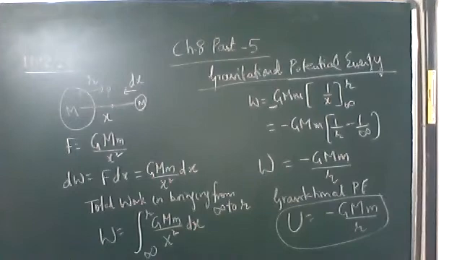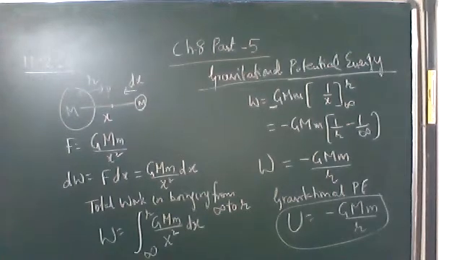Exactly in the same manner we derived the expression for the gravitational potential. Only there a unit mass had to be worked upon, and the gravitational potential is work done upon unit mass. Now here, gravitational potential energy is when a finite mass has to be brought from infinity to a point P which is at r distance.